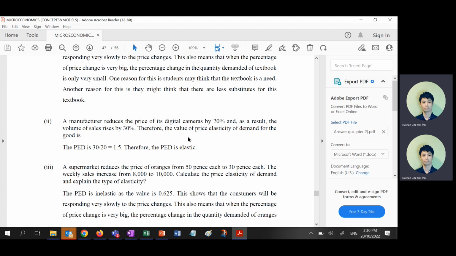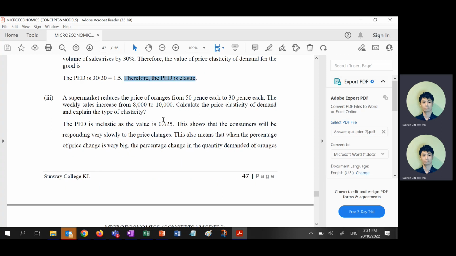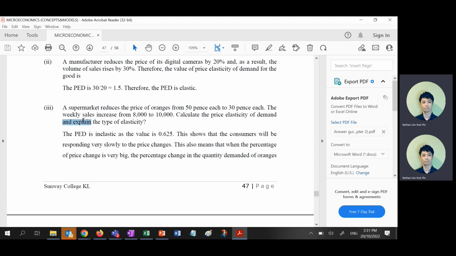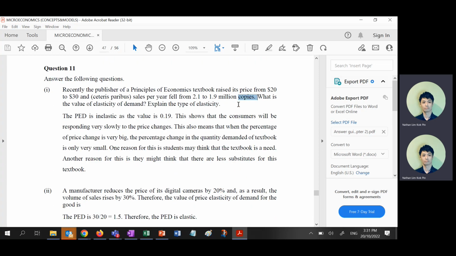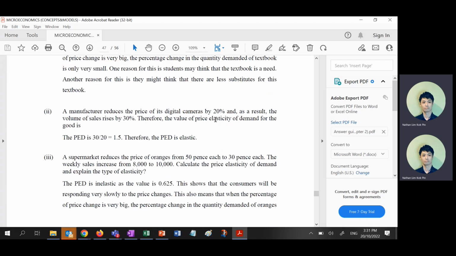For the second question, you don't need to explain because they only ask for the value. Make sense? Second question, do the calculation. If you do it properly, it will be 1.5, and it is elastic. That question, they ask you to explain again. How many of you again never explain? You just do the calculation. Show hands. Yeah. To prove 1 point, right? Regardless of whether we use a calculation or 2 sentences, it's the same. You still never read the second part. You know what I mean?